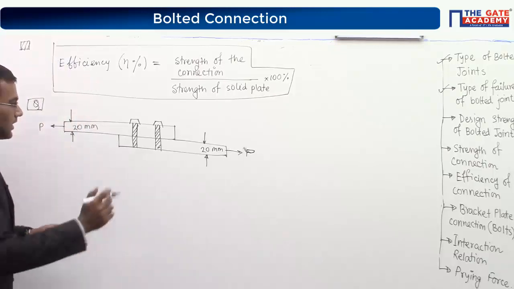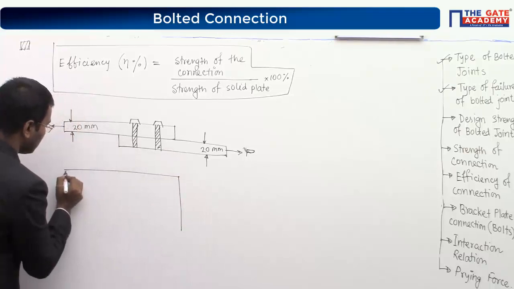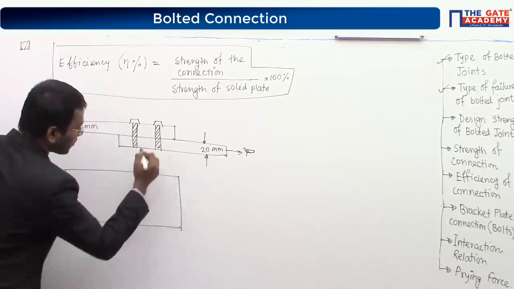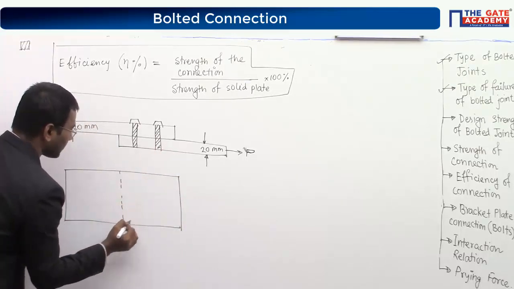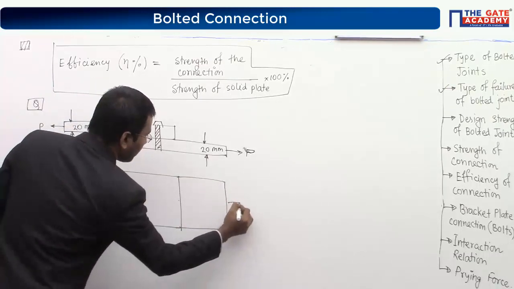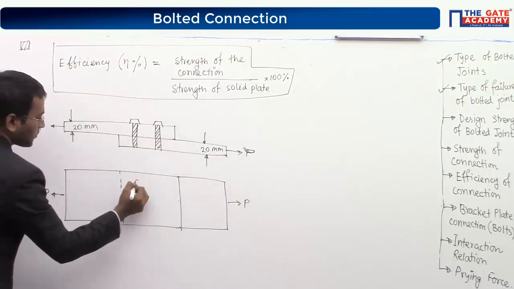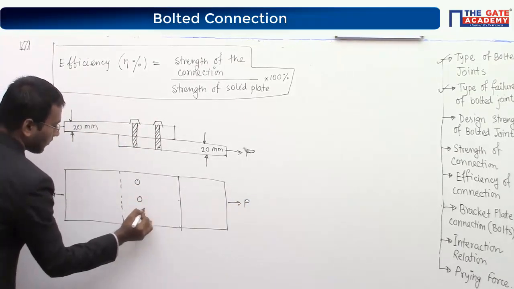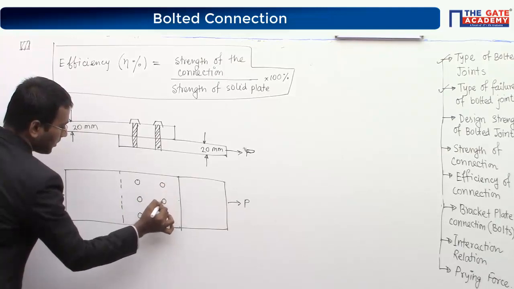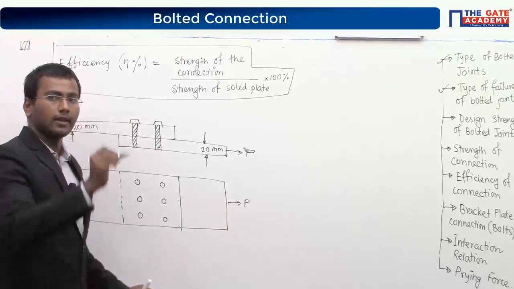For this consideration, I am giving you the top view of the top plate, and this is your bottom plate. Tensile force P and tensile force P. I am assuming 3 bolts are provided in a single row.